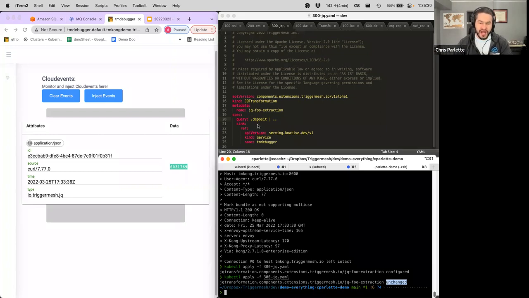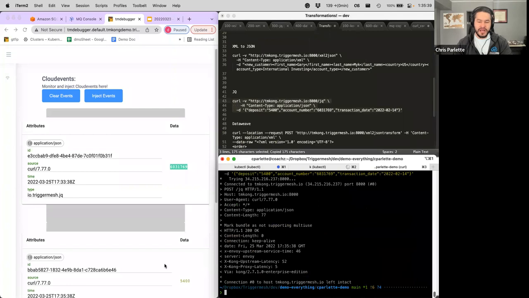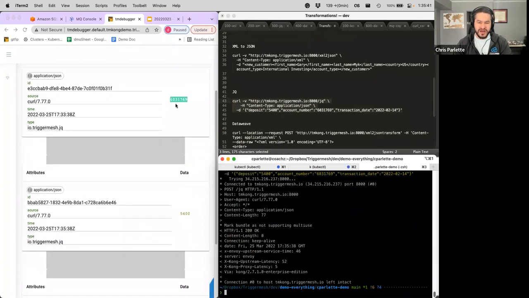So we changed this now to be deposit. So what I'm going to do is come back over here, grab the same exact curl command, and send it to the same exact API. And now you can see that instead of the account number, it got the deposit amount. So it was that easy to update my definition of my component, my transformation, apply it, run it. Kong was still there, team debugger was still there. I just changed out the centralized piece, and it sent the whole thing, and away we went. So it's that easy to make that kind of update.